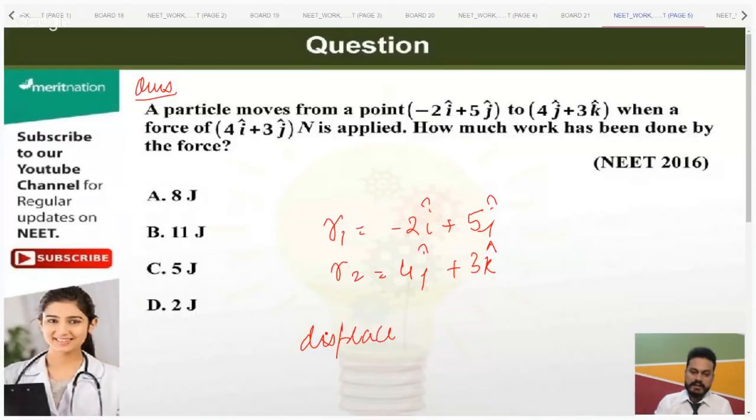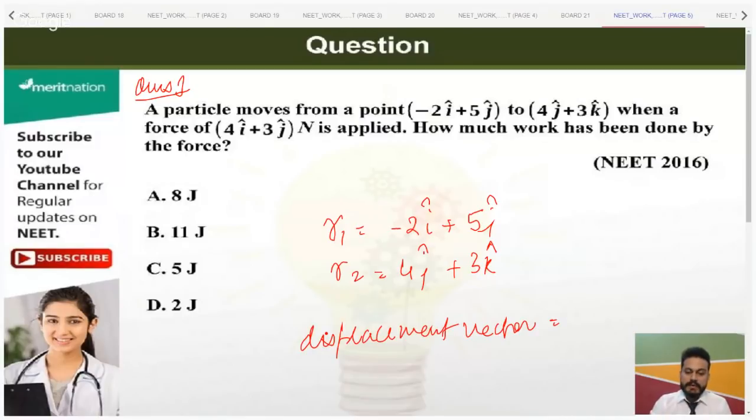It's not hard, Keta, it's not hard. You just need to find the displacement vector. Just find it. Okay, Sanjay, pay attention, beta. You're asking me to repeat. So a particle moves from a point minus 2i plus 5j to 4j plus 3k when a force of 4i plus 3j Newton is applied. Okay, how much work has been done by the force?